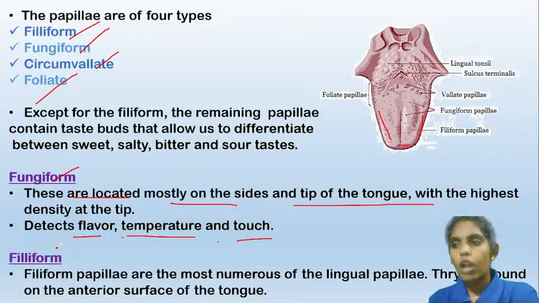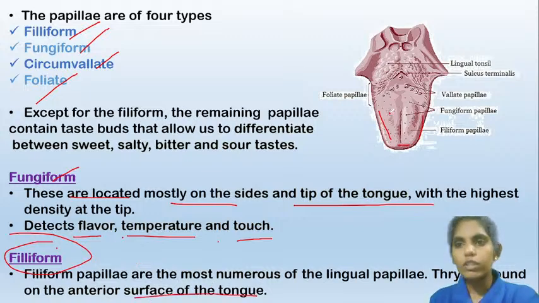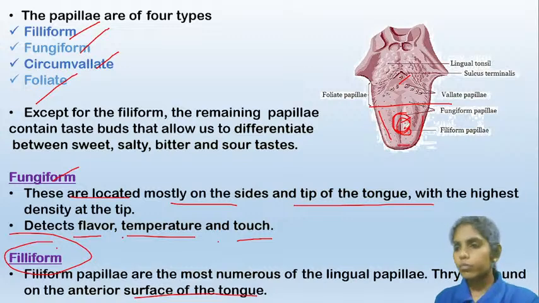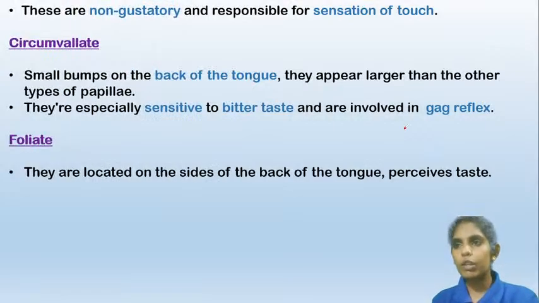And the filiform, these are the numerous lingual papillae. Of all the types of papillae, the filiform are present in more number, and they are found on the anterior surface of the tongue. Here, this is the anterior surface, and this is the posterior surface. And these filiform are present in the anterior surface here. And now coming to the next type of the papillae.